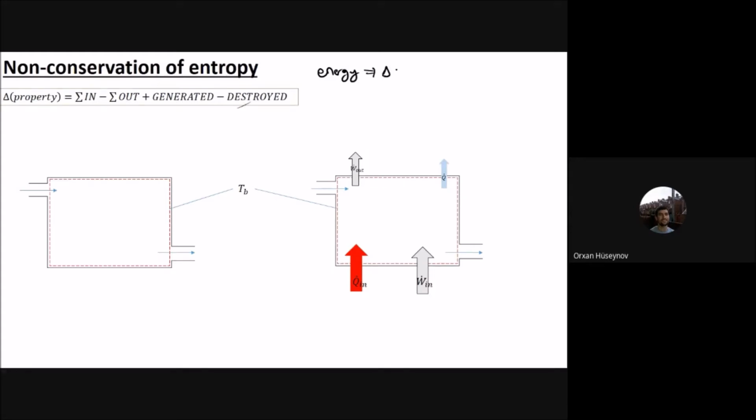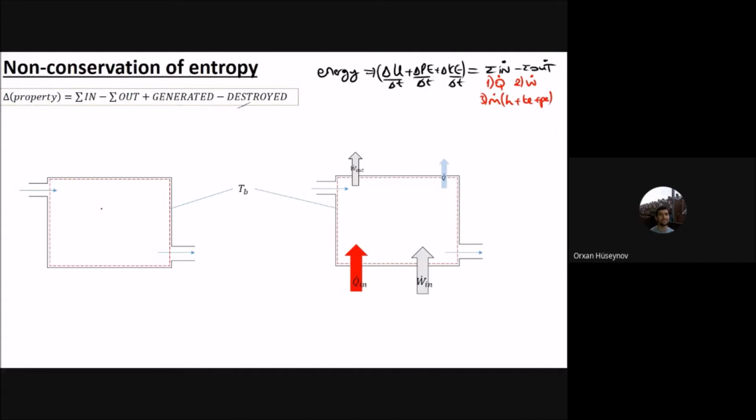Therefore, the change of total energy of the system, which is internal energy, potential energy, and kinetic energy, will be equal to in minus out. If it is rate quantities, it will be divided by delta T, and you will add the dots here. The energy transfer can happen in three ways: one is heat, the other is work, and the third is mass. And mass can carry with itself enthalpy, kinetic energy, and potential energy. This is for the energy balance.